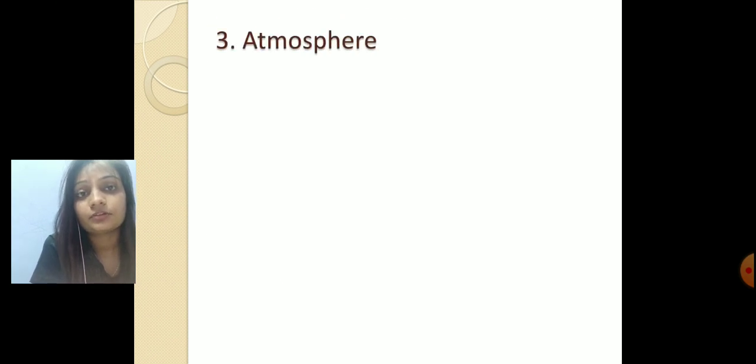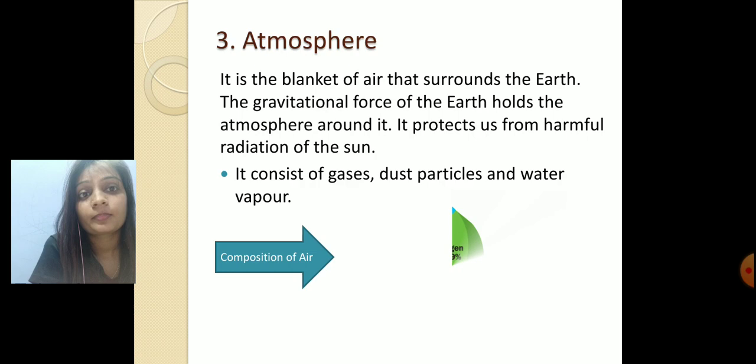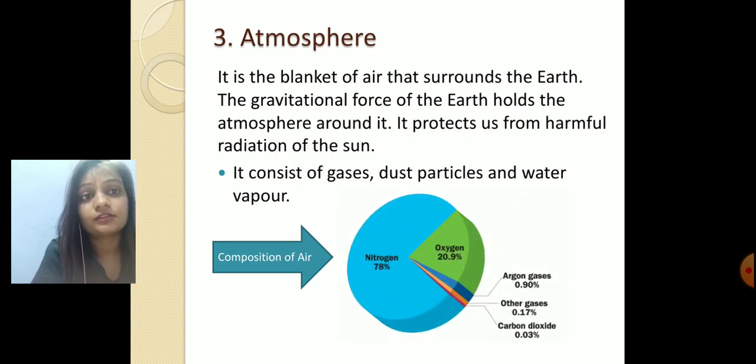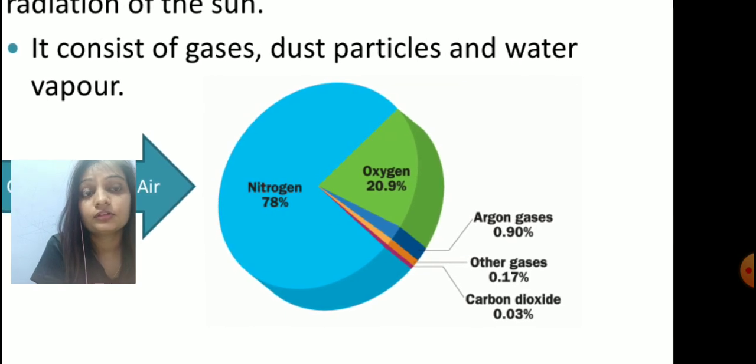Next comes your atmosphere. Atmosphere is a blanket of air that surrounds the earth. The gravitational force of the earth holds the atmosphere around it. It protects us from the harmful radiation of the sun's ultraviolet rays. It consists of gas, dust particles and water vapors. What is the composition of air? Here we can see in this picture that 78% is nitrogen, 20.9% is oxygen and the rest are different gases such as argon, carbon dioxide.